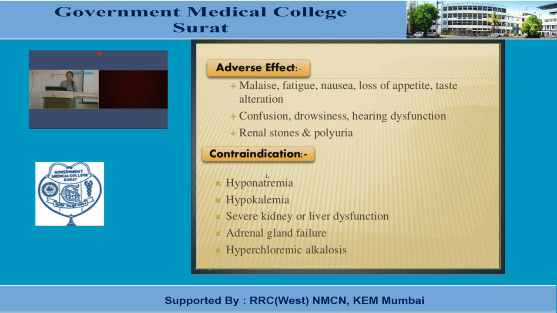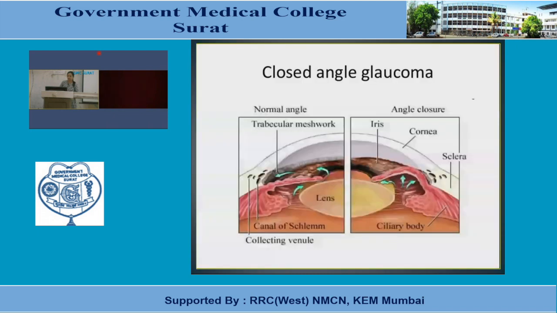Which are the contraindications? Hyponatremia: as we have discussed, it has a diuretic action, so it will already lead to a decrease in the level of sodium. Hypokalemia, a similar thing. Severe kidney or liver dysfunction, which can hamper the metabolism and excretion and so increase the blood or plasma concentration of this agent. Adrenal gland failure, hyperchloremic alkalosis. These are the systemic side effects of carbonic anhydrase inhibitors, and they are contraindicated for the same conditions. Closed angle glaucoma.